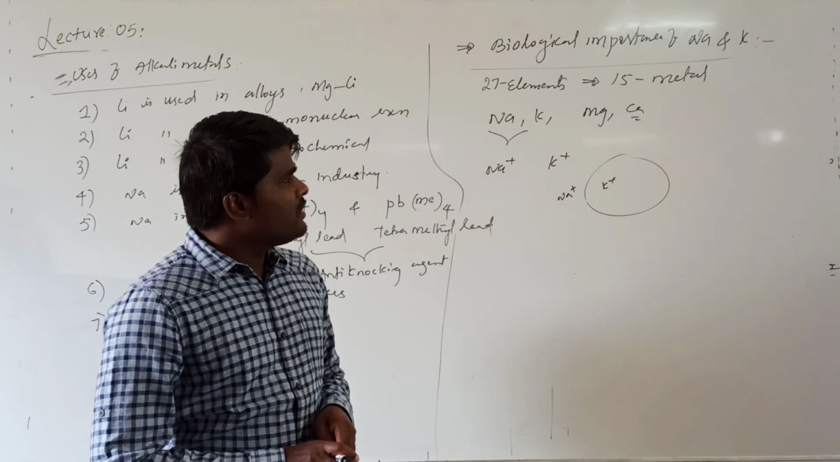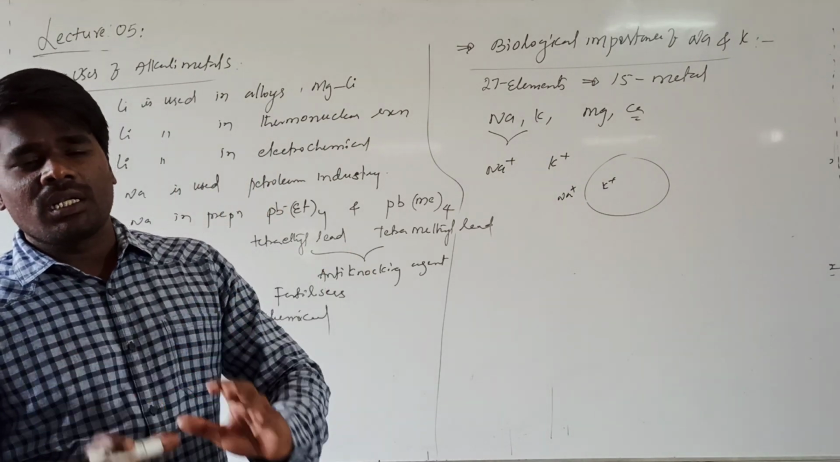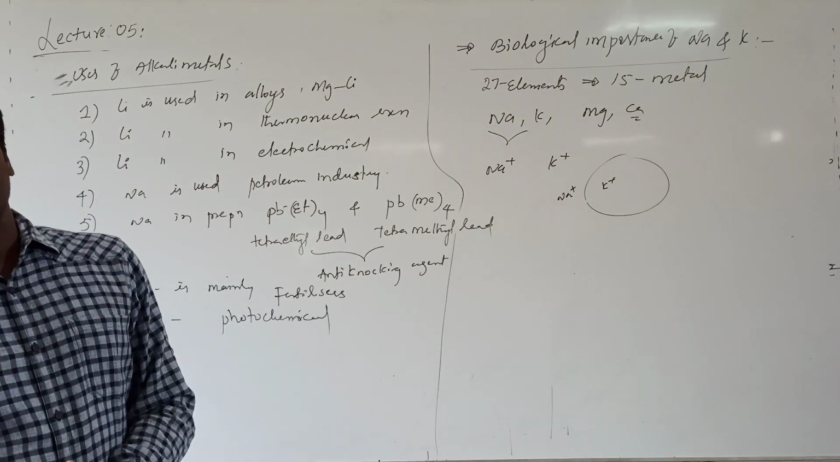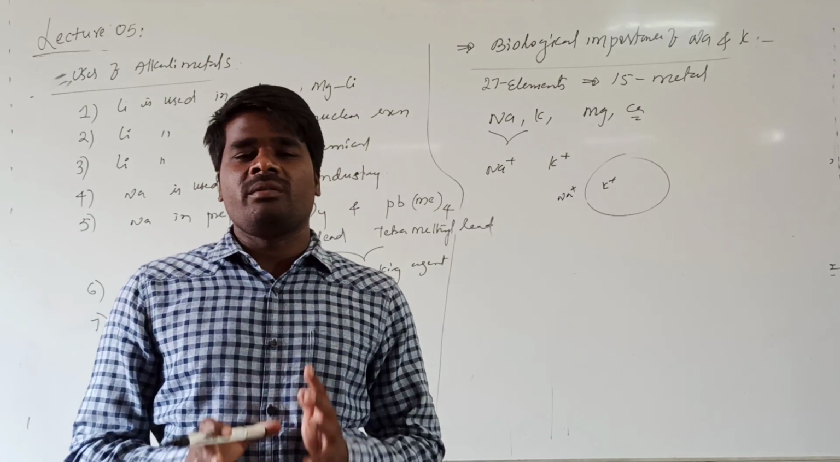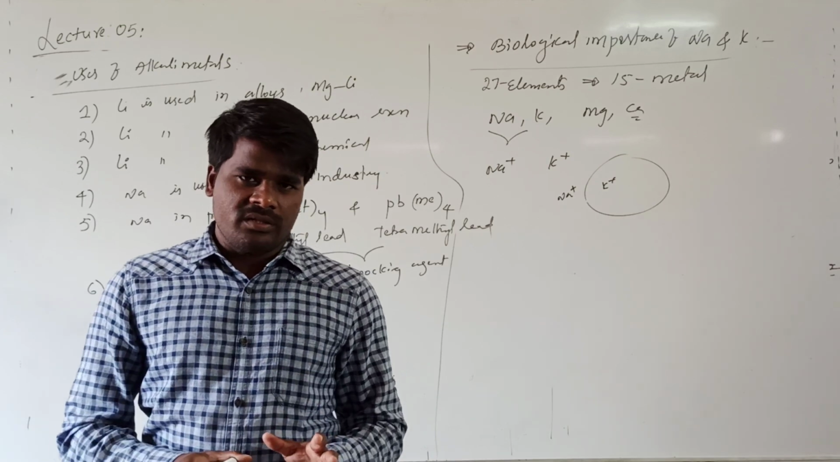Hope it is clear so far. This completes the discussion about the alkali metals. From the next class onwards, we will start the discussion about the alkaline earth metals, that is, the second group elements. That's all for today's class. Thank you.